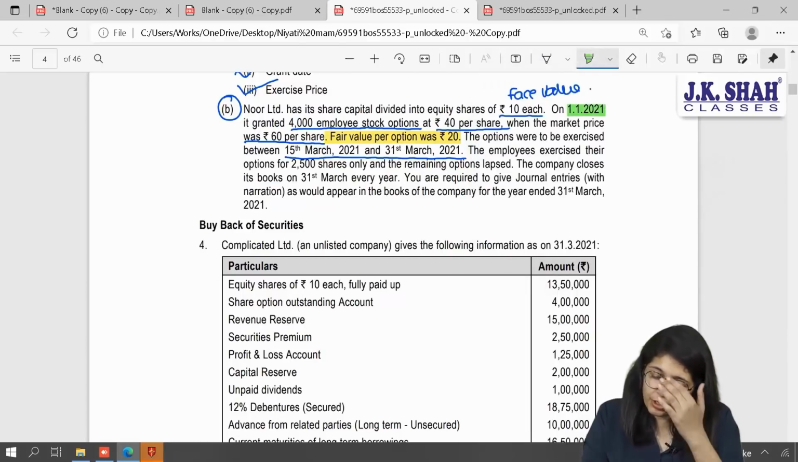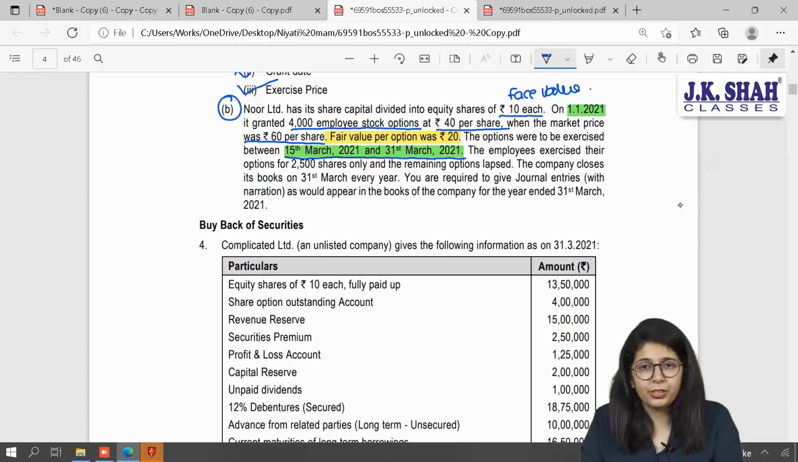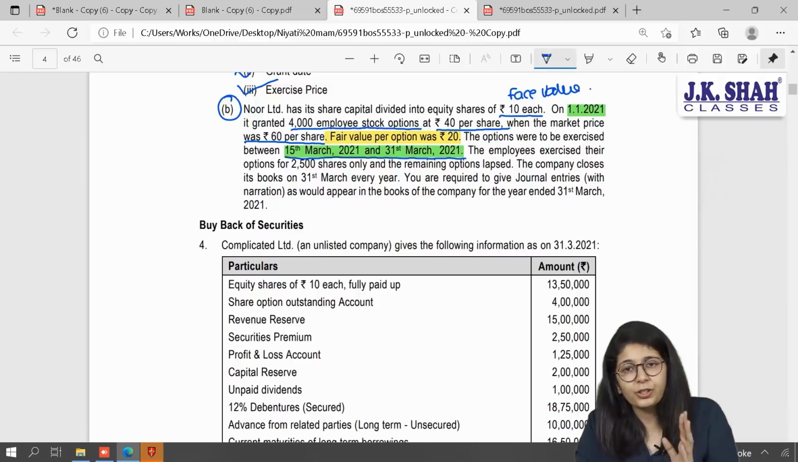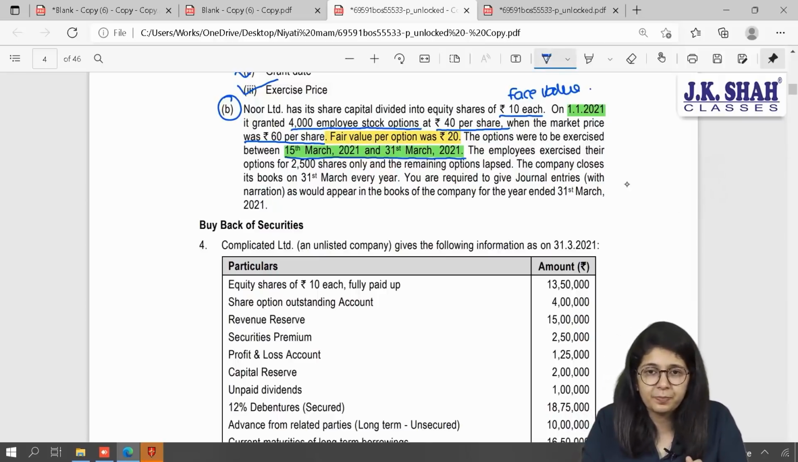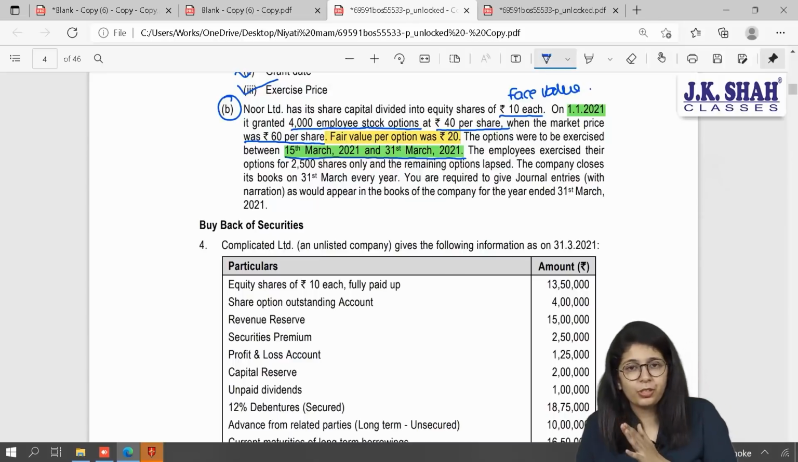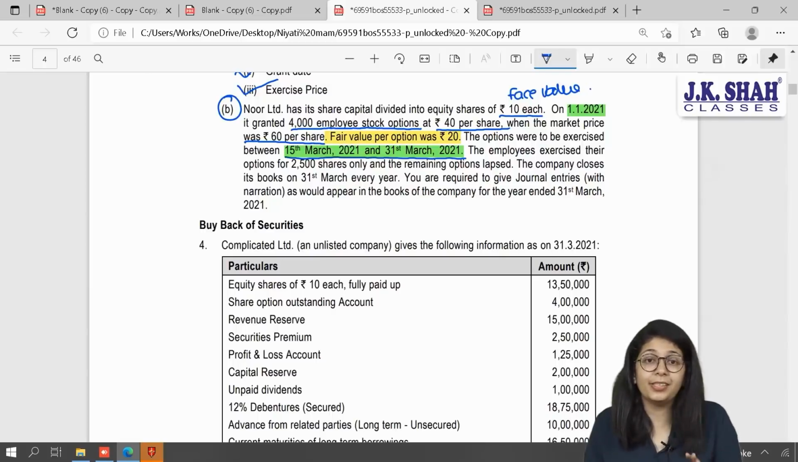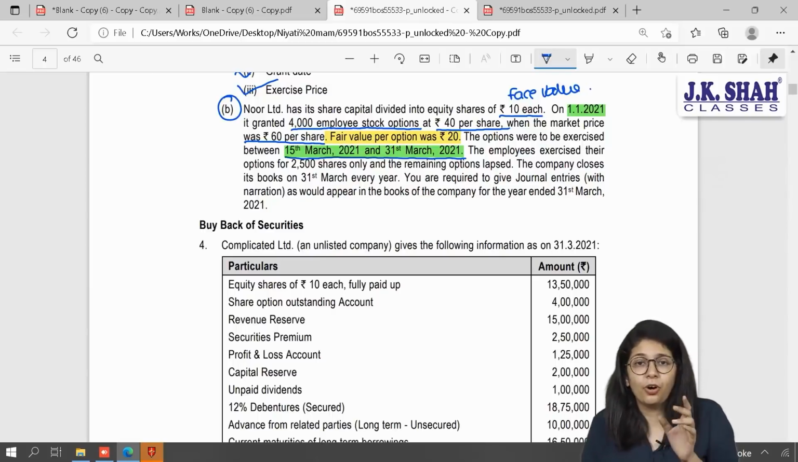Grant date is 1st January 21 and exercise period is 15th March to 31st March 21. Tell me students, are these two dates in the same financial year? Then the answer is yes. It is within the period of 3 months from January till March. If the exercise period and the grant date are in the same financial year, then we will just pass 2 entries at the end of the year, or I will say during the exercise period.